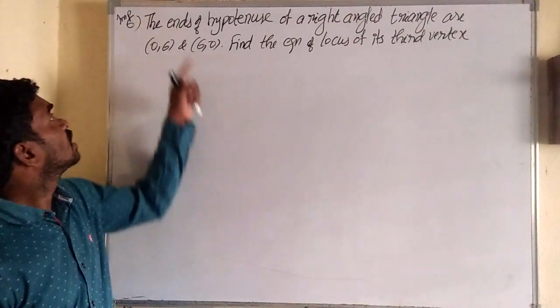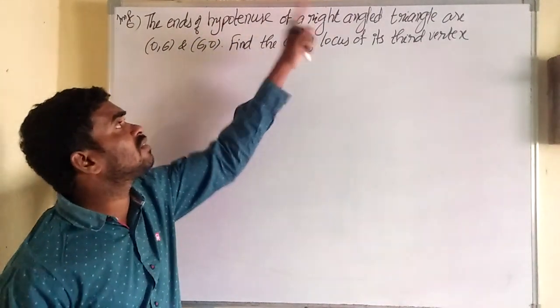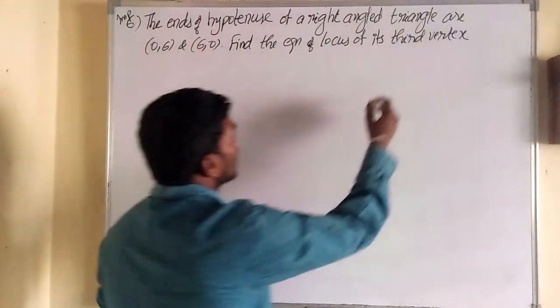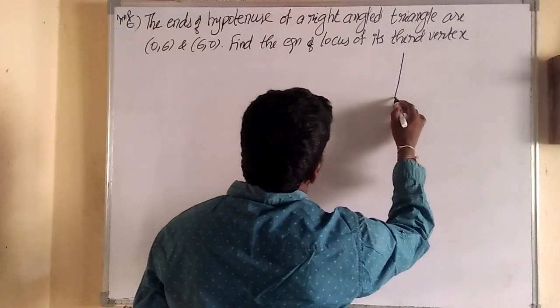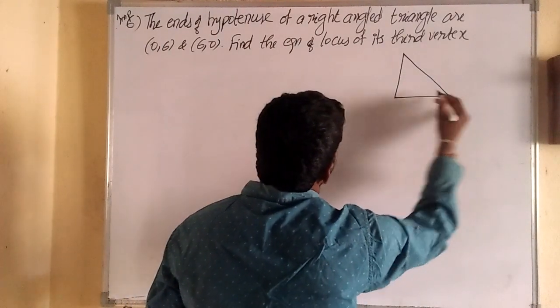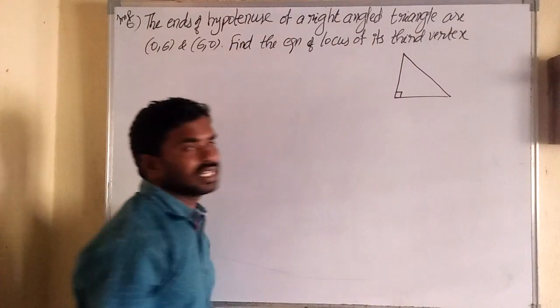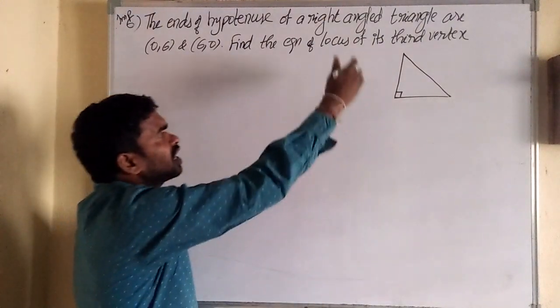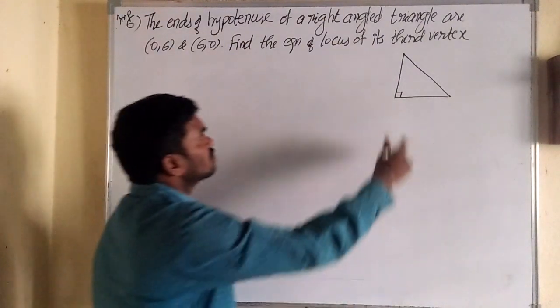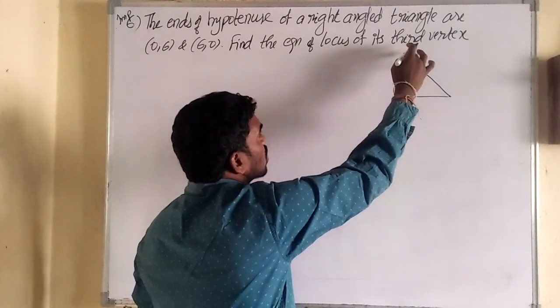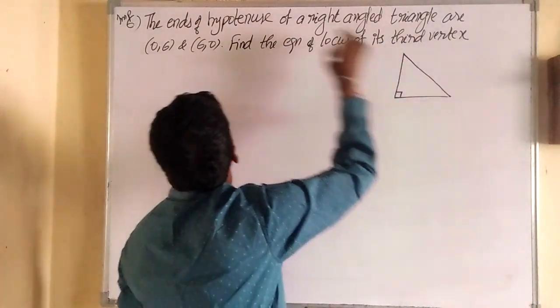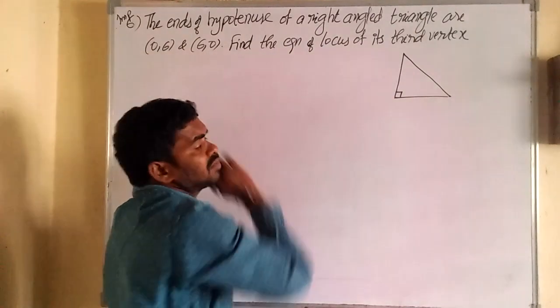So here, the ends of the hypotenuse of a right angle triangle. What is a right angle triangle? Yes, one of the angles is 90 degrees. That is called the hypotenuse of the right angle triangle. Which is the hypotenuse? This is the hypotenuse. So the ends of this hypotenuse are (6, 0) and (0, 6).